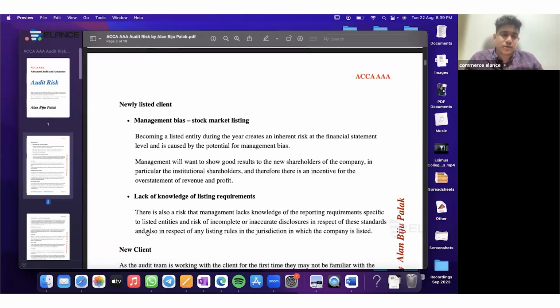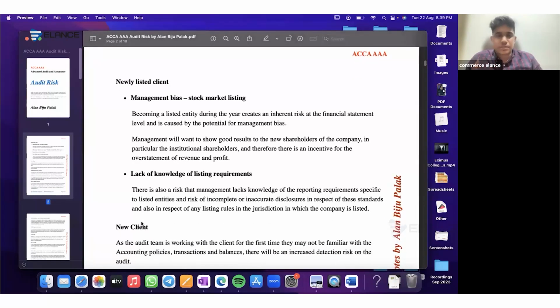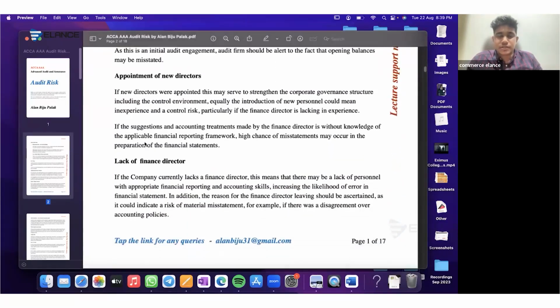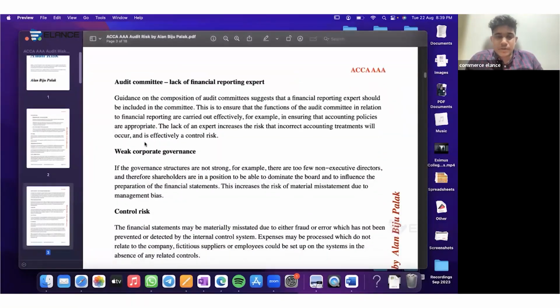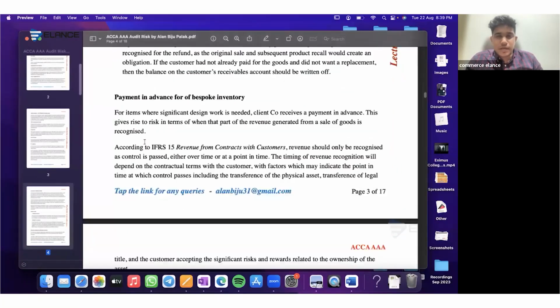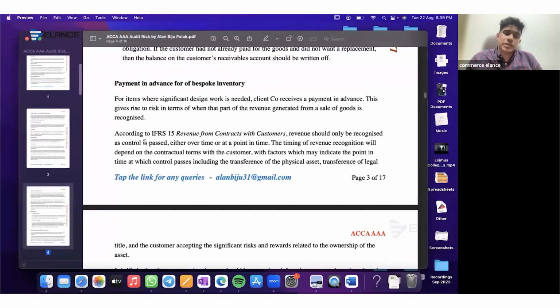But this is not anything specific to the question, but these are based on some of the general points which were there in our past question papers. Like if there is a new listed client, there can be chances of having managerial bias and lack of knowledge of listing requirements, new client, appointment of new directors, lack of finance director. If the company lacks an audit committee, what will happen? If there is control risk, if there is a product recall, what will be the accounting treatment and related risk in case there is a payment in advance for the bespoke inventory. So I will be sharing you this file. And in addition, you can also download it directly from Google as well.